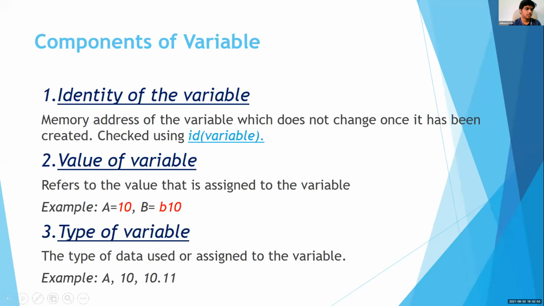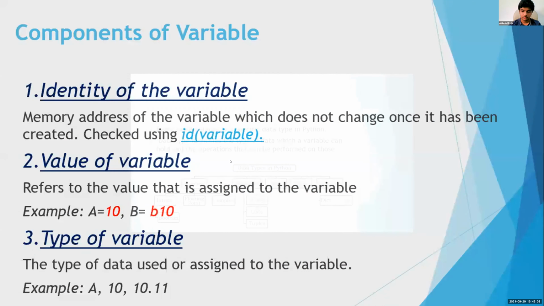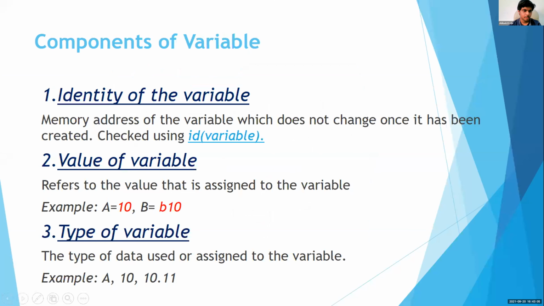Components of a variable. There are three main components of the variable that we study about. First is the identity of the variable, which is basically used to find out the memory address, and we can do this by using this command which is highlighted, id(variable). The second one is the value of a variable, which is what is assigned to a particular variable. For example, the value 10 is assigned to the variable a, and the value 10 is assigned to the variable b. And next is the type of variable.